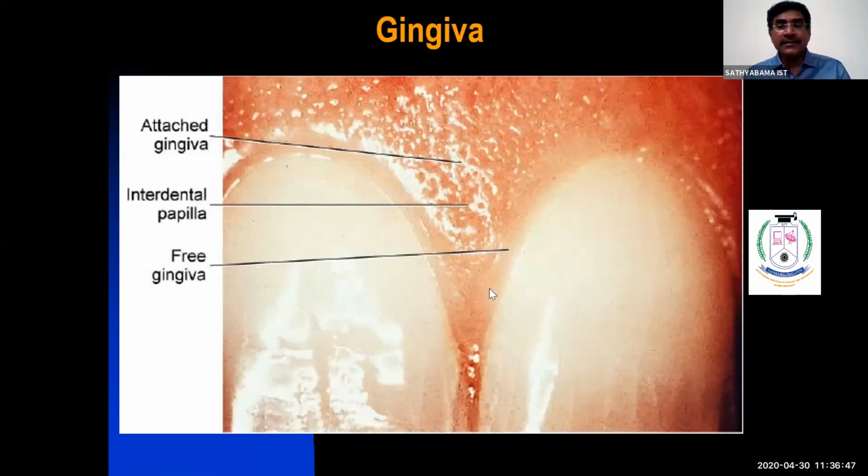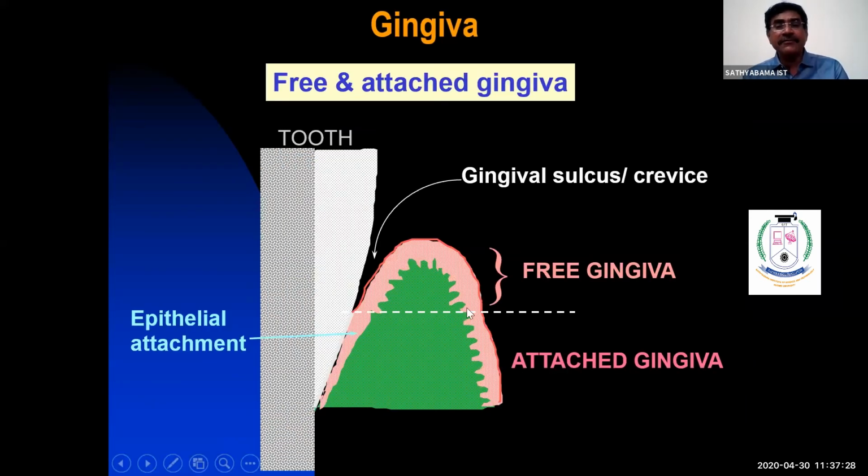Again, see, the free gingiva is that part of the gingiva which is arranged in a collar-like fashion around the neck of the tooth, on both facial and lingual surfaces. Interdental papilla is the part of gingiva which occupies the space between the 2 adjacent teeth. Attached gingiva is the gingiva which gets attached to the alveolar bone. It does not stretch. So these are the major 3 parts of the gingiva. This schematic diagram makes it very easy to understand.